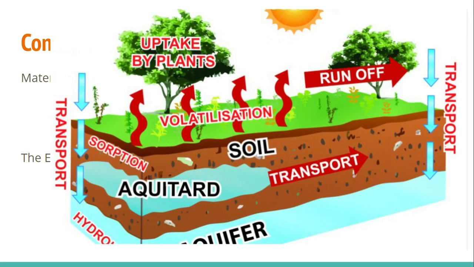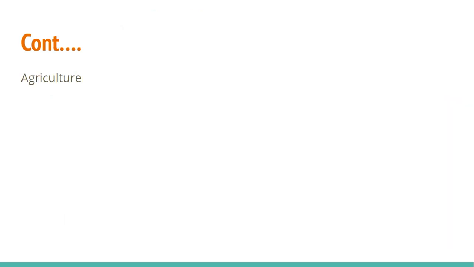Oh, this probably looks familiar from biology. Yes, every cycle that we have within the environment is part of environmental chemistry. Our phosphorus cycle, our nitrogen cycle, our oxygen and carbon cycle, all those are in our environmental chemistry. Super important to know that.